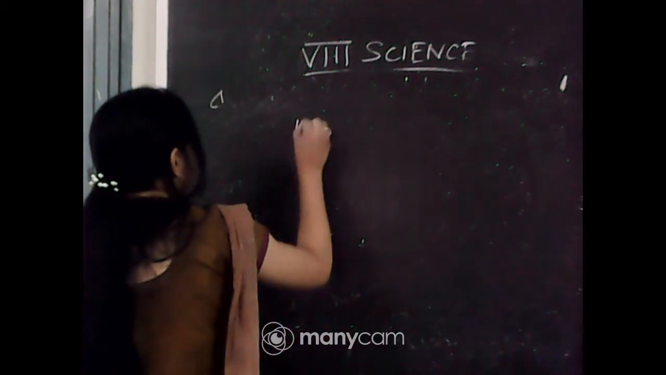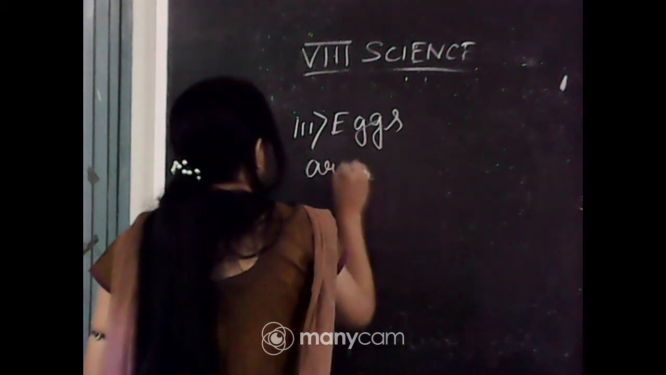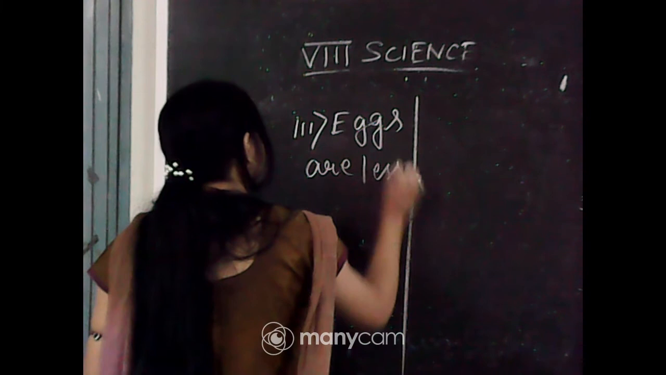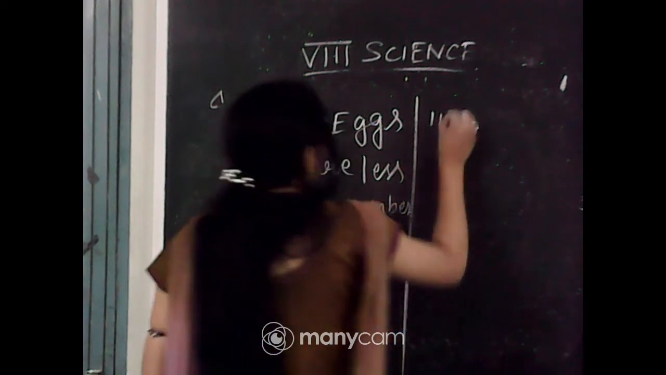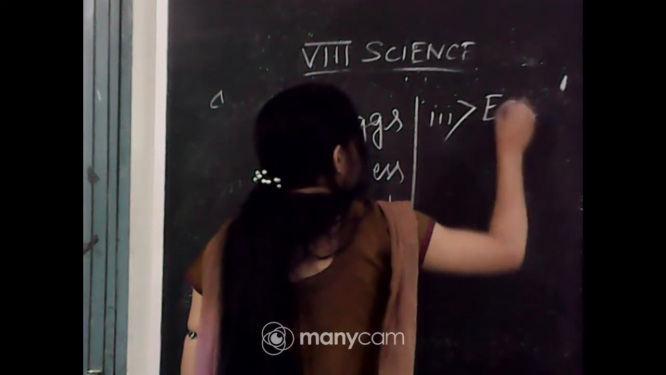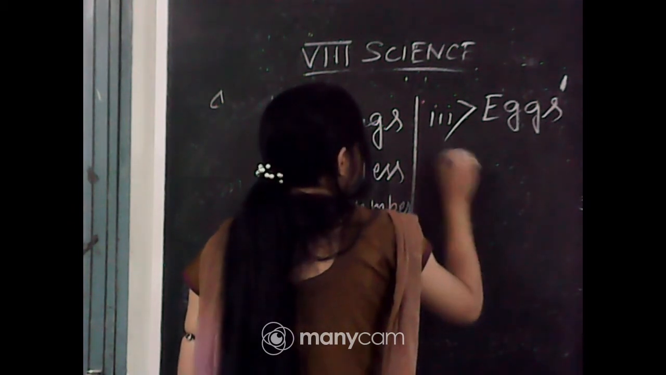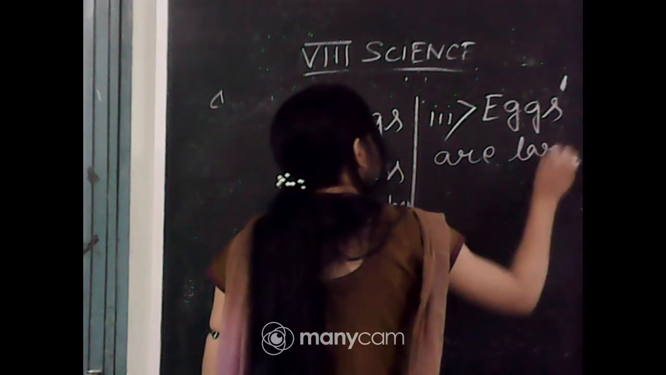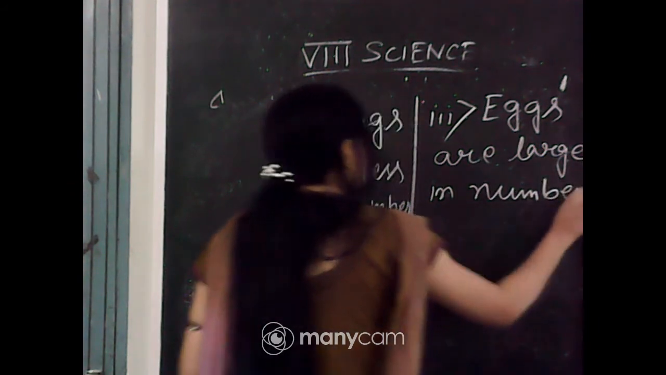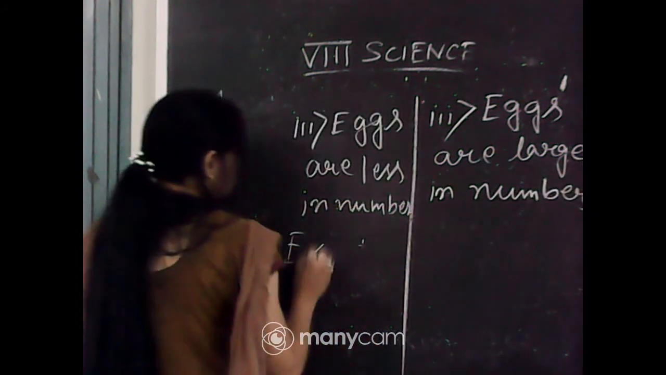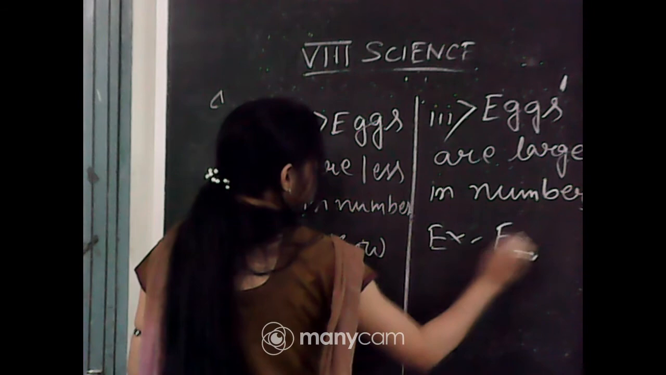And the third one: in internal fertilization, eggs are less in number. In the case of external fertilization, eggs are in thousands or more, large in number. Example: cow for internal, frog for external.